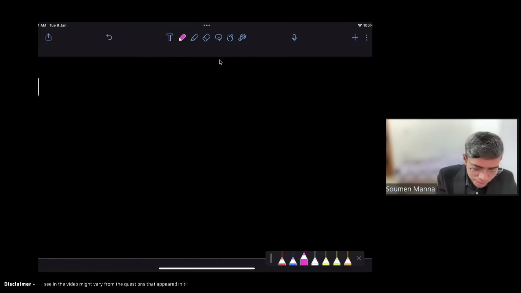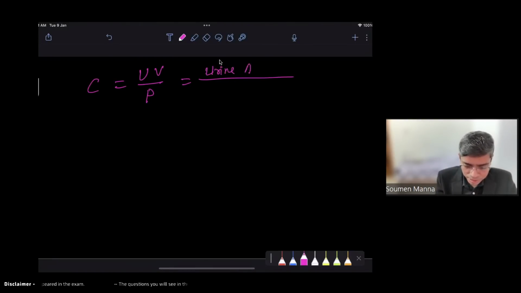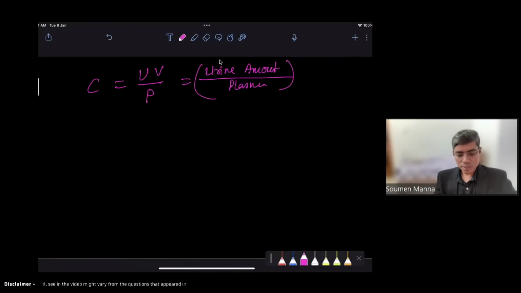So basically we know that the clearance formula is UV upon P. UV is urinary concentration and urinary flow. If you multiply this, it is basically the urine amount of any substance, upon the plasma concentration. If you measure the urine amount of any substance upon the plasma concentration, then you will get the clearance.